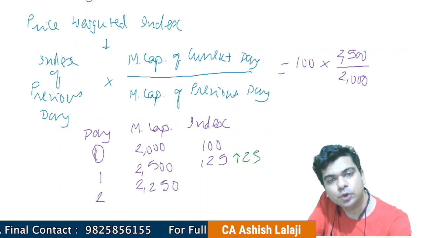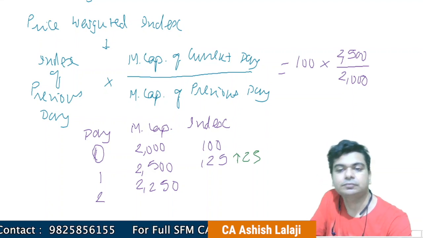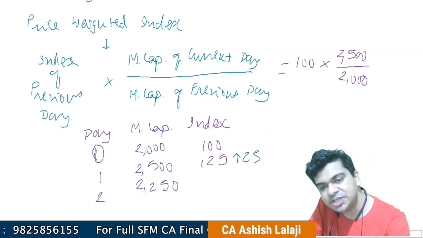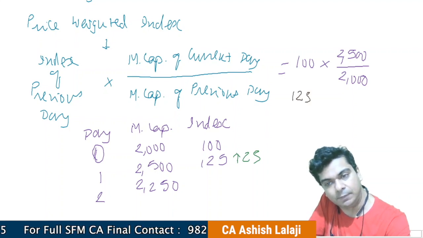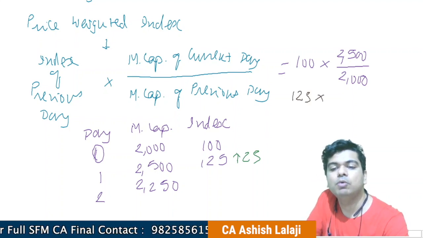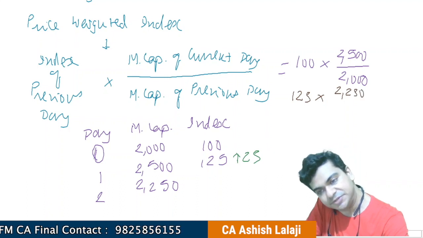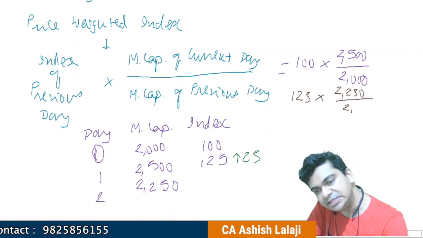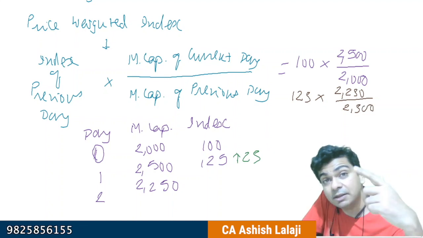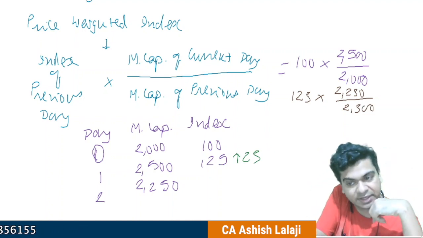So the next day, I will take the previous day's index, which was 125. I will multiply it by the new one, 2250, and divide this by 2500, which is nothing but the previous day's market capitalization.